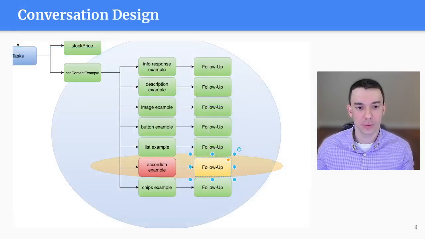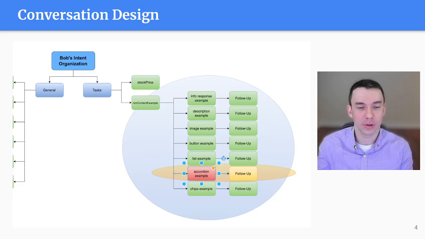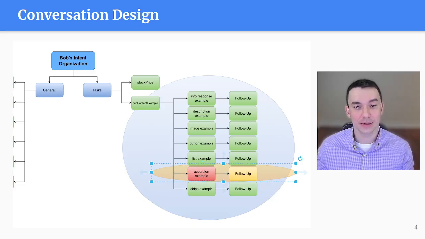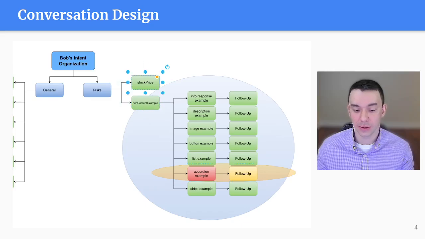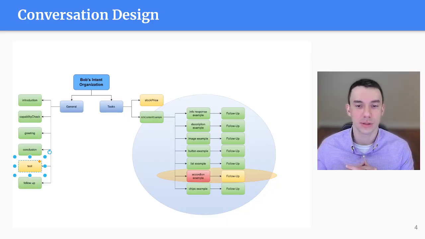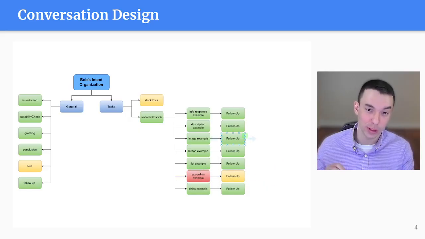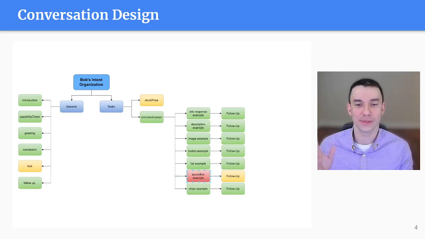So last but not least, somebody might say, give an observation. I'll give just a little bit of an insight here, running short on time. Let's say we're in this accordion example here, and the follow-up intent is in the context, right? But can we set this to be a follow-up context, and maybe something else within a context, like over here, and somewhere else in a tree? And the answer is yes. And so the question becomes, how do we know which intents to link together with this mystical context? Because you don't have to think of context as these circles, but more like, if I were to get rid of all this, the yellow ones are in the context of the red one, in this case the accordion example, just for demo purposes.